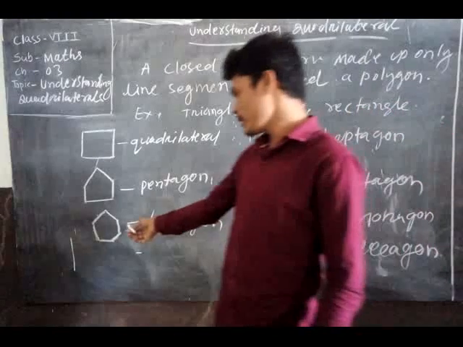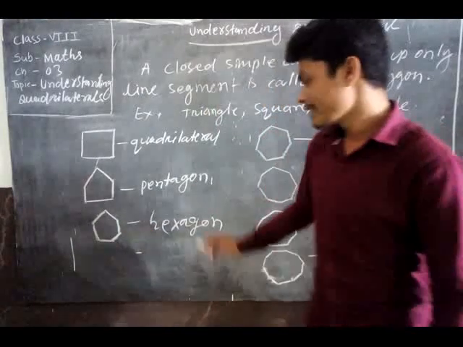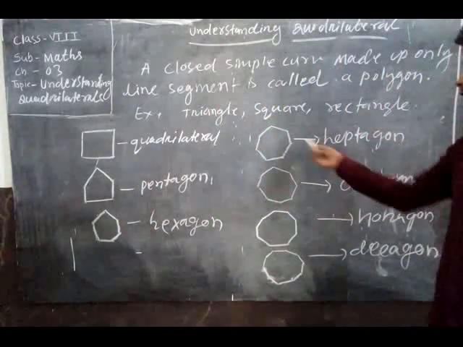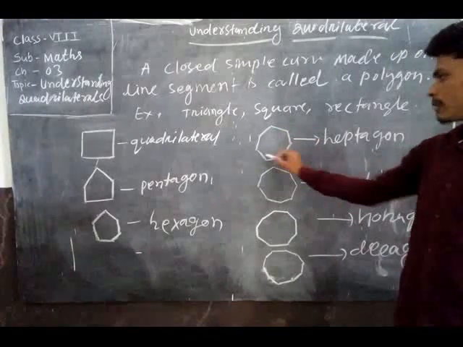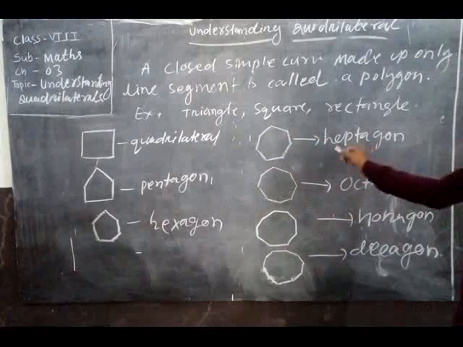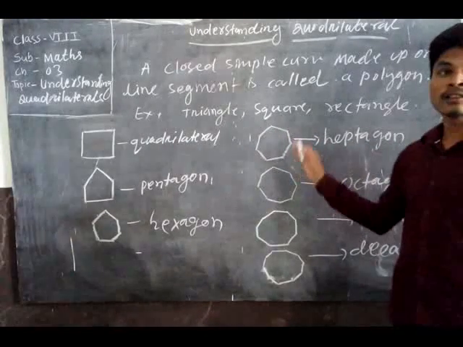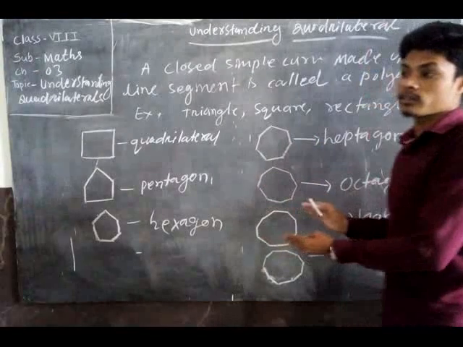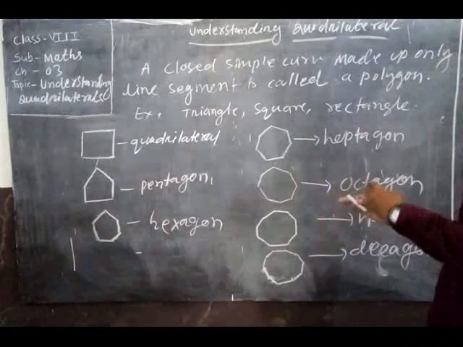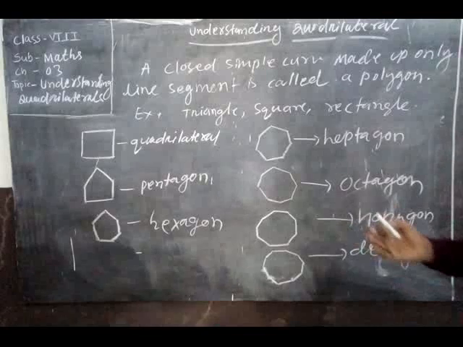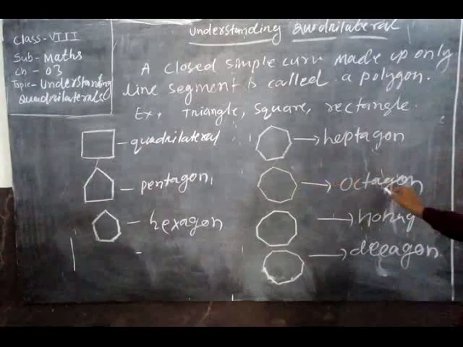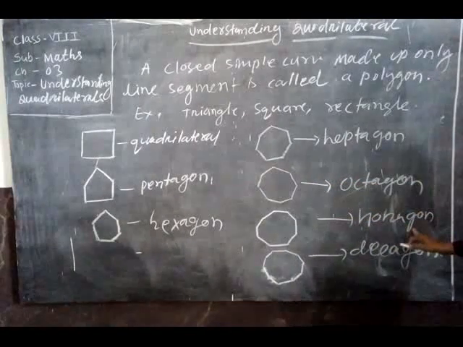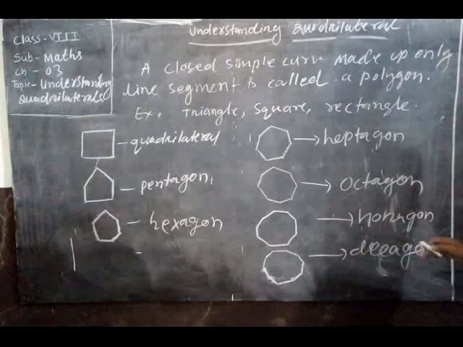Then see here, how many sides are there? 6 sides. 6 sides is called a hexagon. Then see here, 1, 2, 3, 4, 5, 6, 7 sides. 7 sides is called a heptagon. Clear about it? All these are polygons, but their sides are many: 4 sides, 5 sides, 6 sides, 7 sides. Now 8 sides are called an octagon, 9 sides are called a nonagon, and 10 sides are called a decagon.